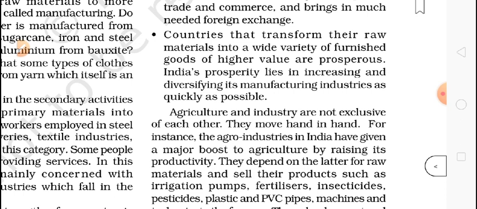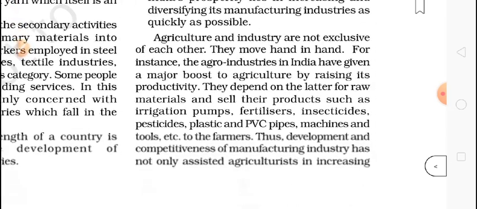If a country wants to become very developed or very rich, all its raw material should be properly used and fully finished in a good way. Only by this can we diversify our manufacturing industries and get the benefit. I hope you understood this.